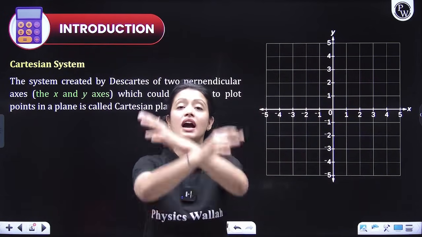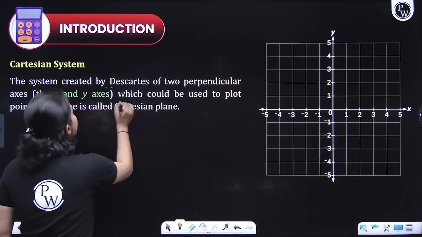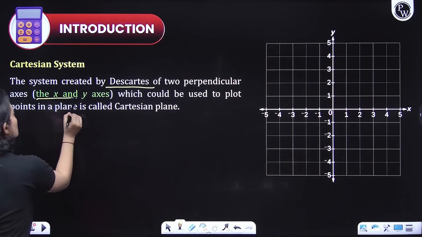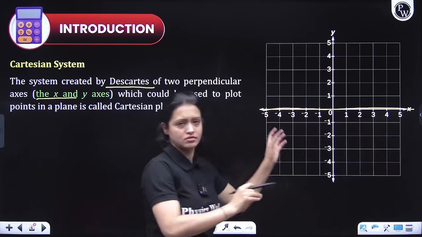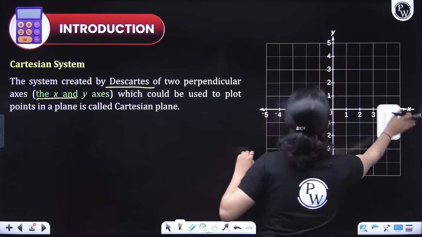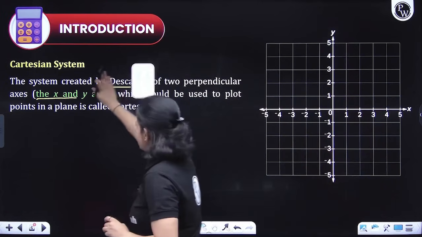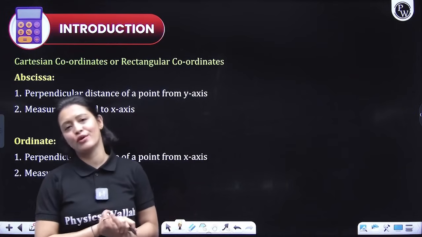A Cartesian system is a system created by Descartes of two perpendicular axes, where this is your x-axis, sorry, and here this is your y-axis. Now what is it used for? It is used for locating any point.